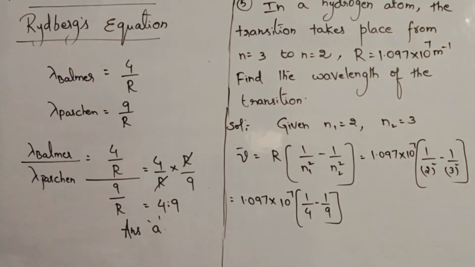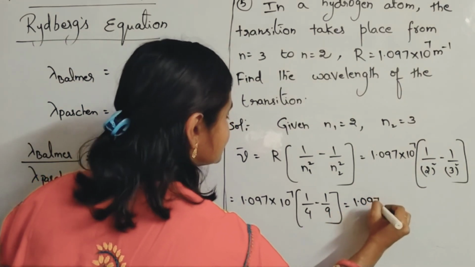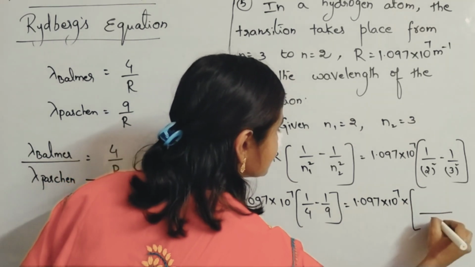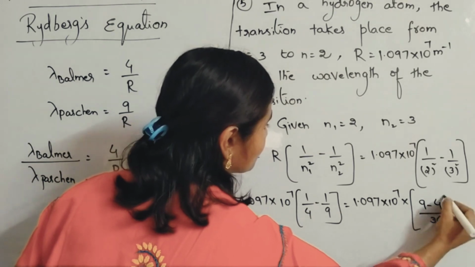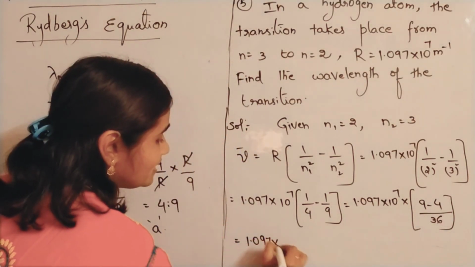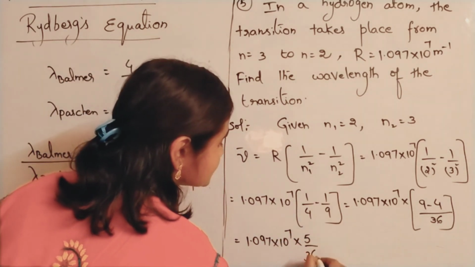If you take the LCM, you will be getting 36. So that is equal to 1.097 into 10 power 7 into 36, 4 nines, 1 nines are 9 minus 4. So you will be getting 1.097 into 10 power 7 into 5 by 36.